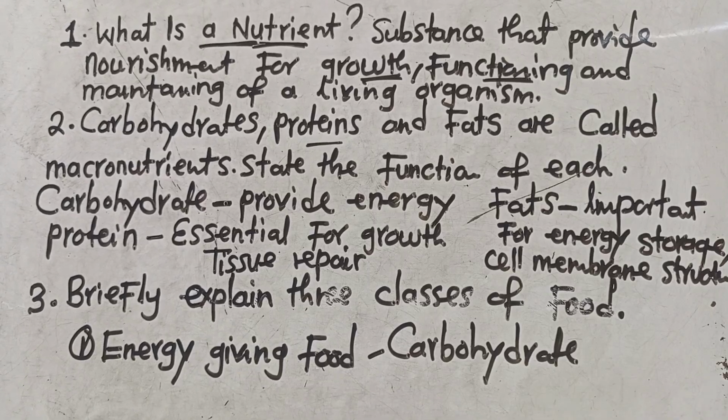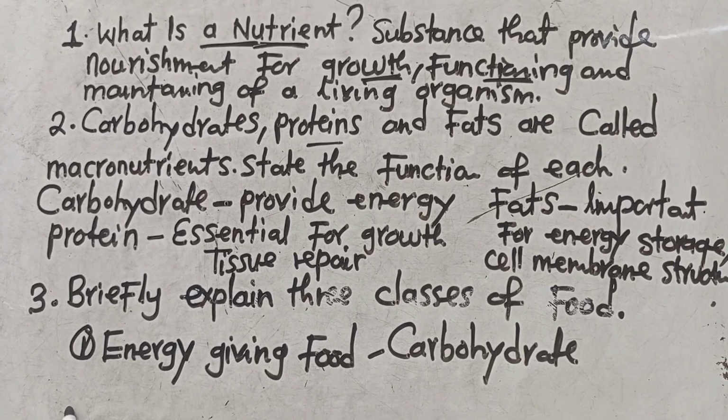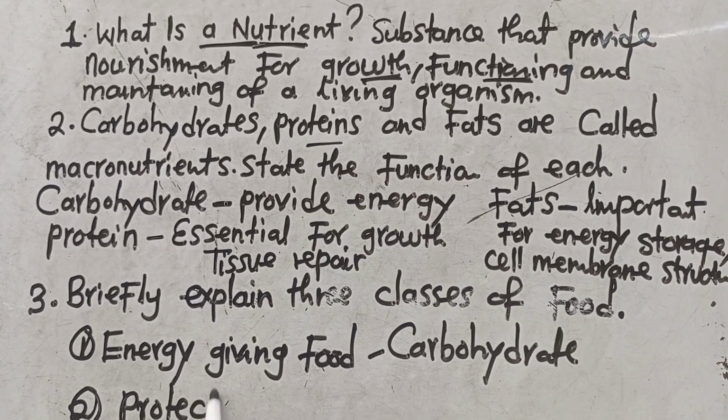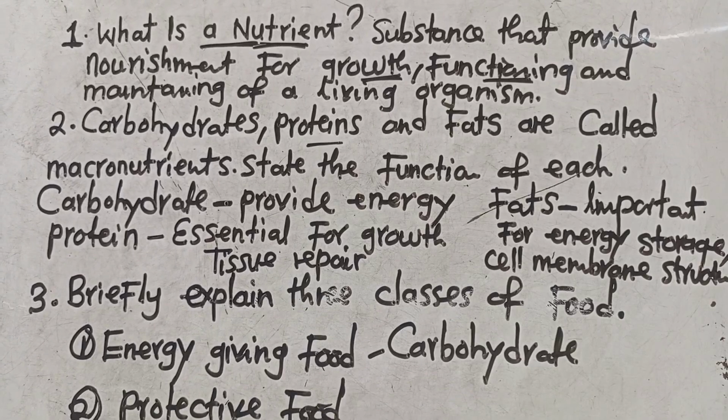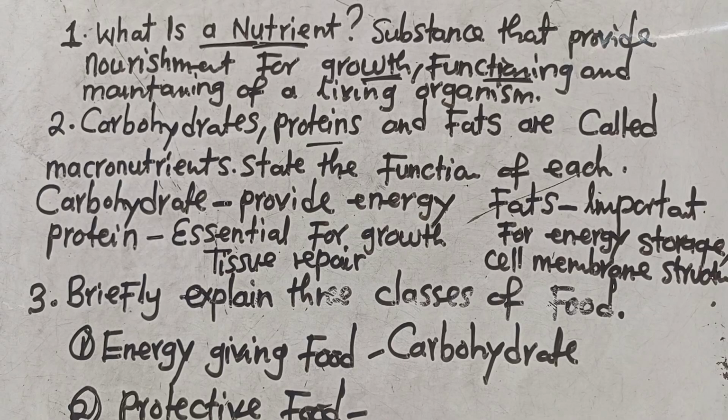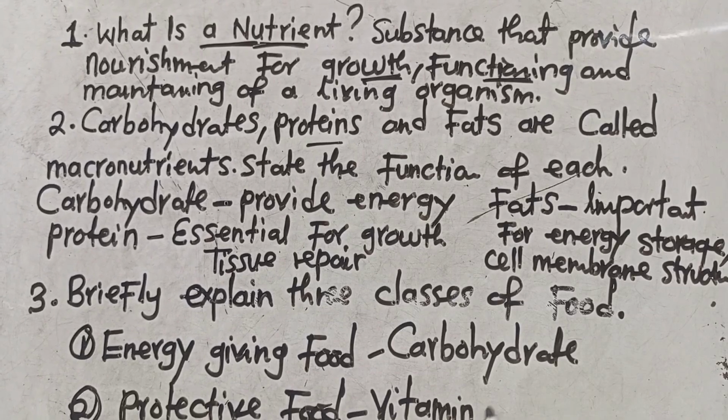The second class of food is called a protective food. There are certain foods that we eat that protect our body. Examples of protective food are vitamins and mineral salts.